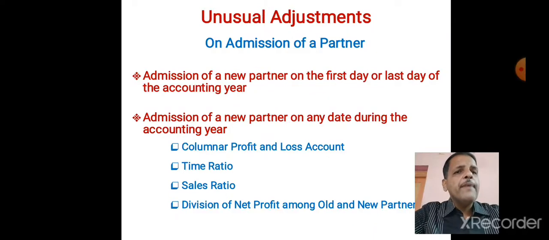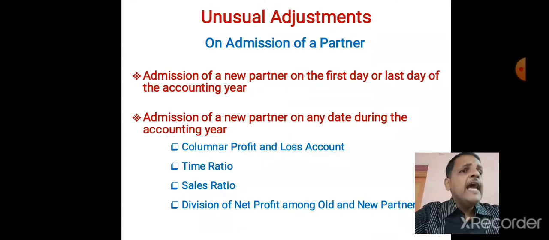First is we have to prepare a columnar profit and loss account. Why columnar profit and loss account? From 1st April to 31st March, 12 months are there, our accounting period. But this man has entered on 1st July. Then we have to make columns in the profit and loss account. From April to June, 3 months, a separate column. From July to March, 9 months, a separate column. Why? Because the 3 months profit or loss, whatever we will receive, we have to determine separately, and the 9 months profit or loss we have to determine separately.